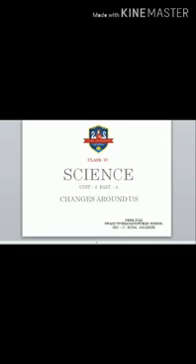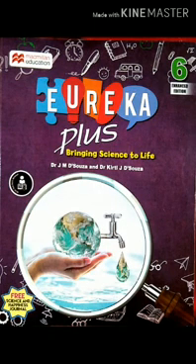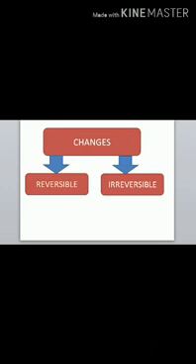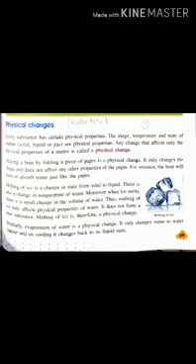As you all know, we are doing chapter number 6, Changes Around Us, from your science course book Eureka Plus. I hope you are studying very nicely from all these videos. In the previous video, we have completed the topic reversible and irreversible changes with the help of various examples. Now next, we are going to study the next type of change, that is physical change and chemical change. The first one which we are going to start is physical change.